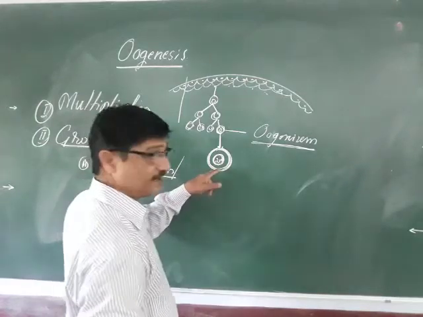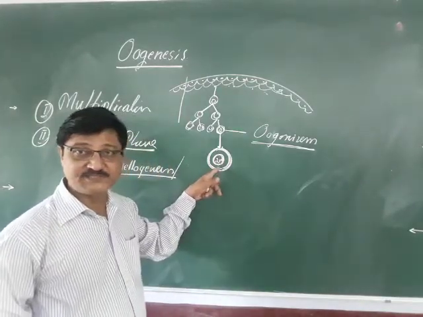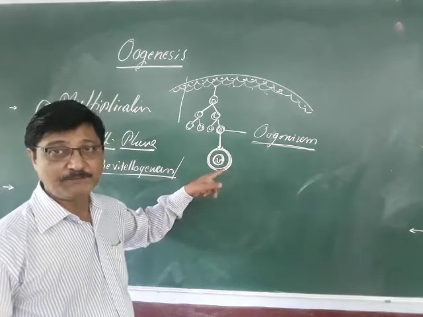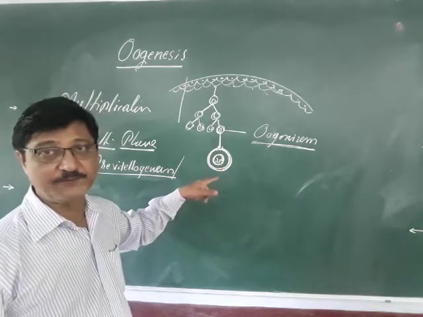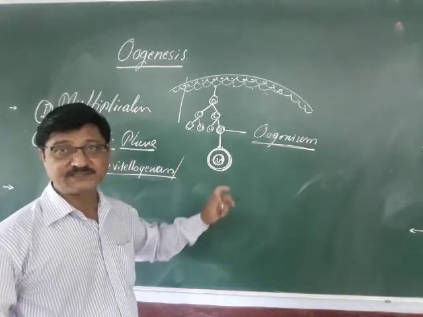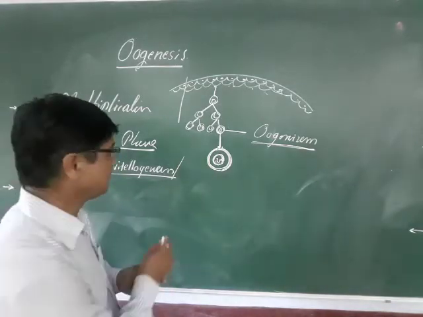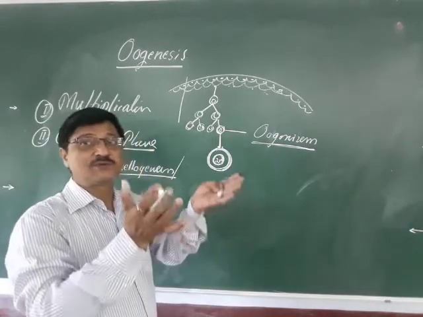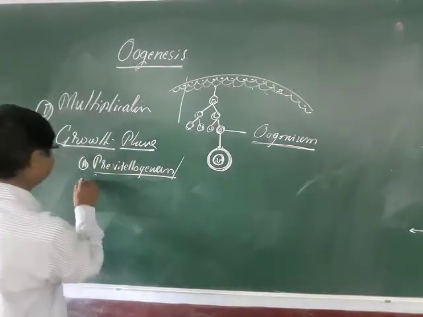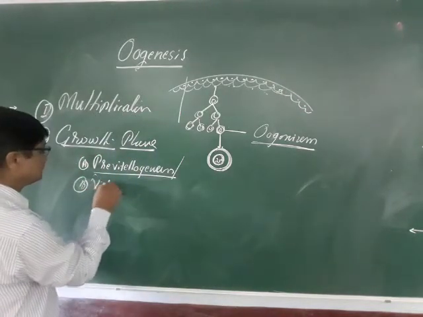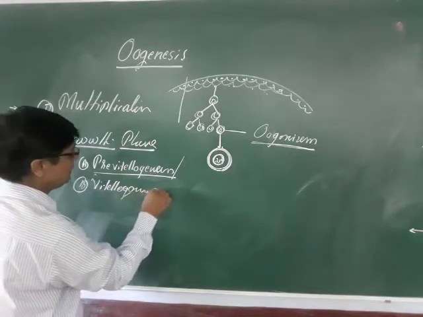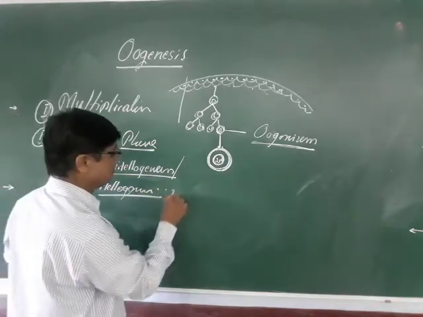So after that, pre-vitellogenesis means before formation of yolk. It is without yolk. During this time, nucleus, nuclear material and nuclear sap accumulate, and as a result there is growth or increase in size. And the next is B, vitellogenesis. Vitellogenesis means yolk.